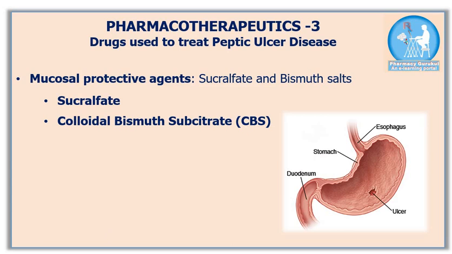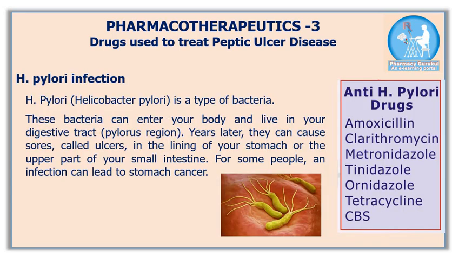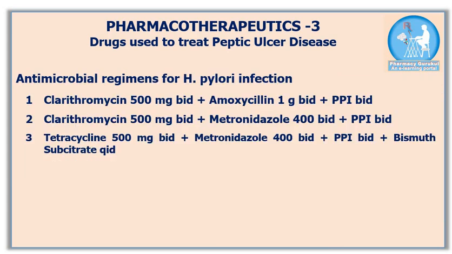The other important role of CBS is that it is toxic to H. pylori bacteria. Thereby, it helps to kill the H. pylori bacteria. About 90% of ulcer cases are related to H. pylori bacteria. These bacteria can enter your body and live in your GIT. Years later, they can cause ulcers in the lining of your stomach. The common drugs used to treat H. pylori infections are amoxicillin, clarithromycin, metronidazole, tinidazole, ornidazole, tetracycline, and CBS. The preferred groups of antibiotics and antacids used to treat H. pylori infections are listed on the screen.